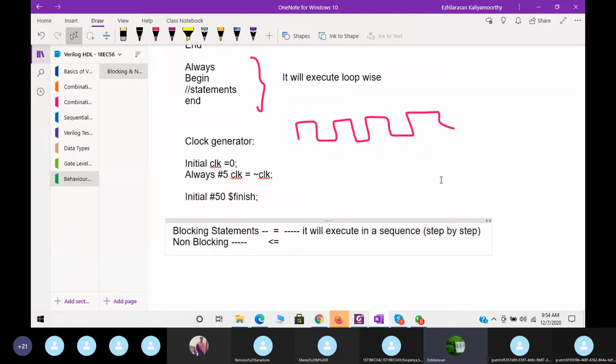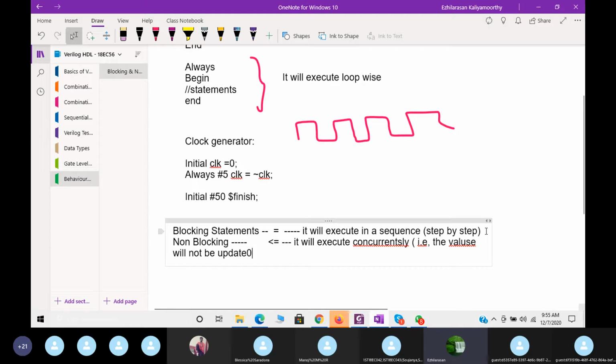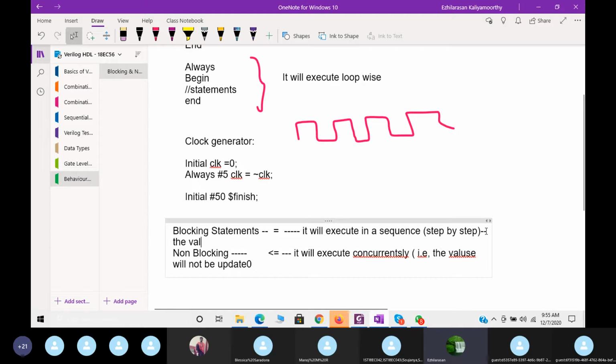That is what the blocking statement does. The non-blocking statement will actually execute concurrently. Here the value will not be updated, but here the value will be updated.